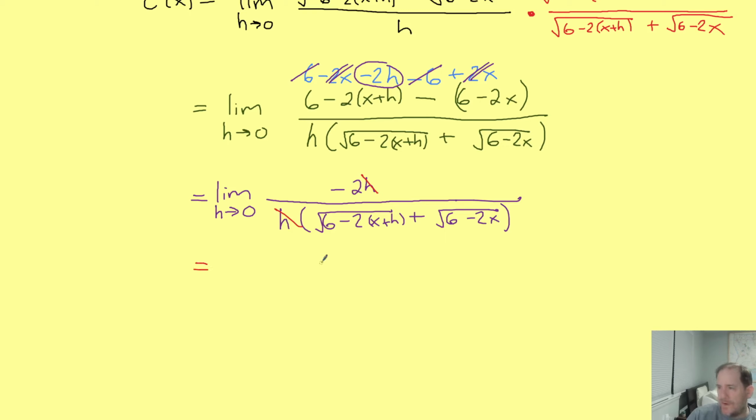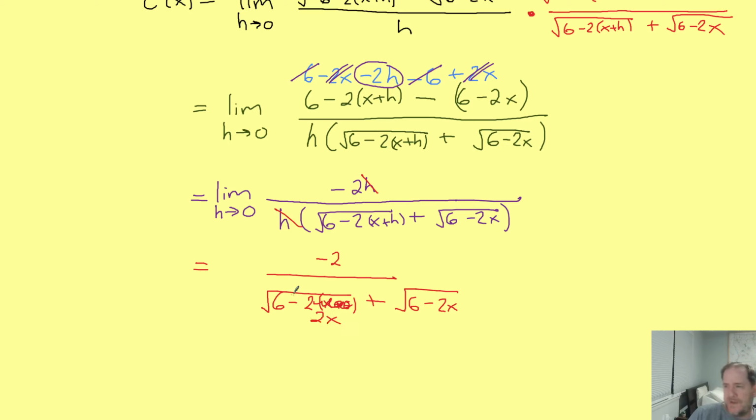So plugging in 0 gives us a negative 2 over a 6 minus 2 times x plus 0 plus 6 minus 2x. And x plus 0 is just x, and 2 times x is just 2x.